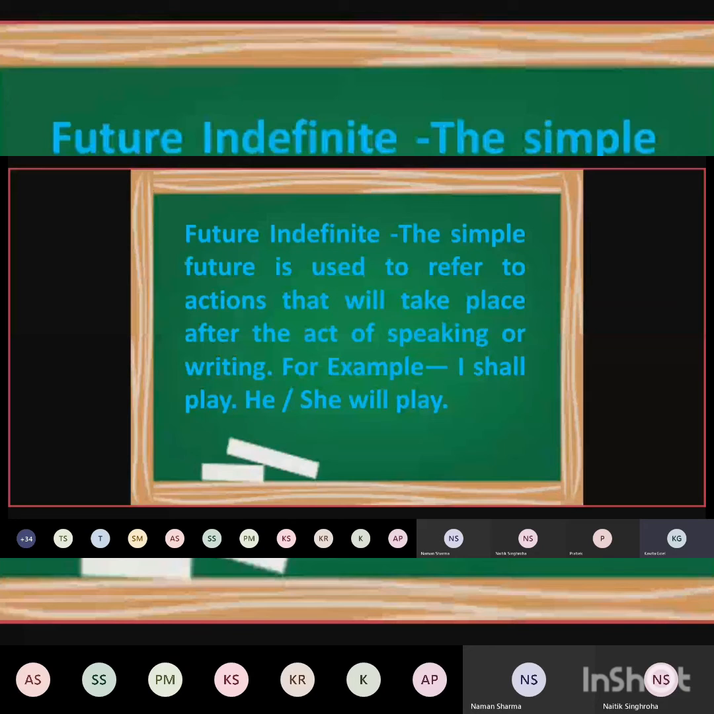Future indefinite. When do we use future indefinite? The simple future is used to refer to actions that will take place after the act of speaking or writing. For example, I shall play. Means I shall play tomorrow after finishing my work or my assignment. She will play in the evening after finishing her homework, school homework. So that will happen in future. That is yet to happen. That is not happening right now.